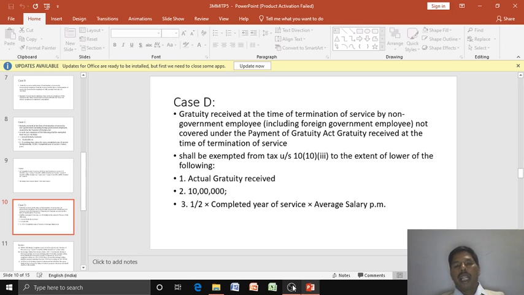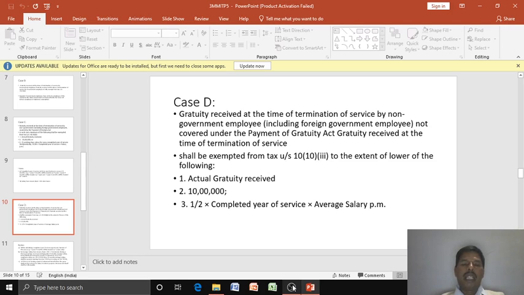Point D. Gratuity received at the time of termination of service by a non-government employee not covered under the Payment of Gratuity Act shall be exempted from tax under section 10, subsection 10, clause 3 to the extent of the lower of the following. Point 1, actual gratuity received.